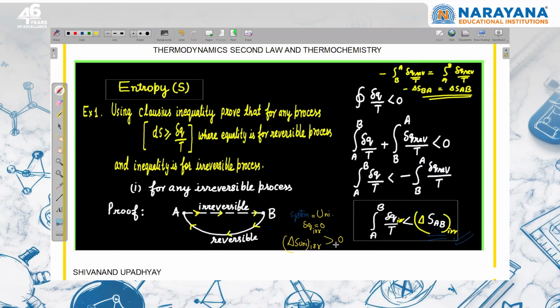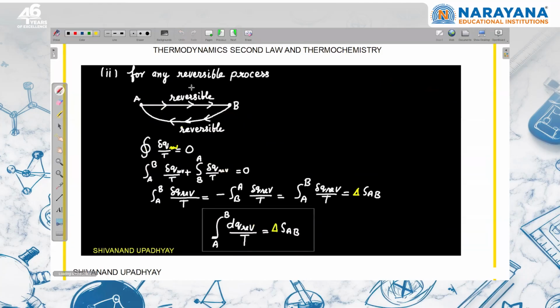Similarly, if I take a reversible process, moving from A to B reversibly and then B to A reversibly, from here also I can say that the value of dq upon T in this cyclic process will be 0. I can write that this is equal to dq reversible from A to B plus dq reversible upon T from B to A. And if we simplify, again I can write like this.